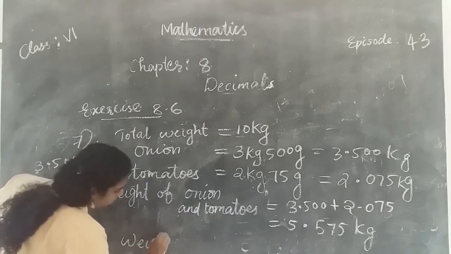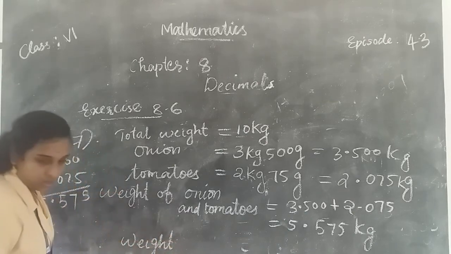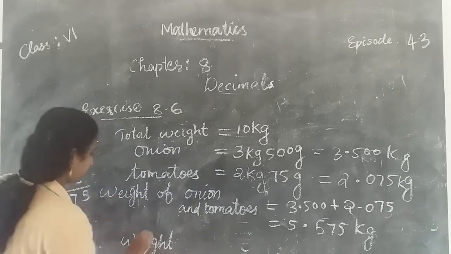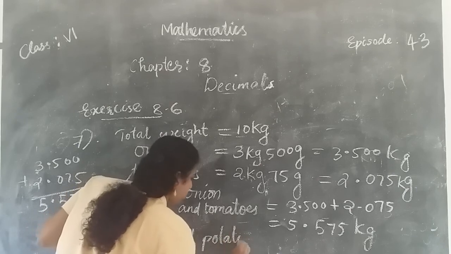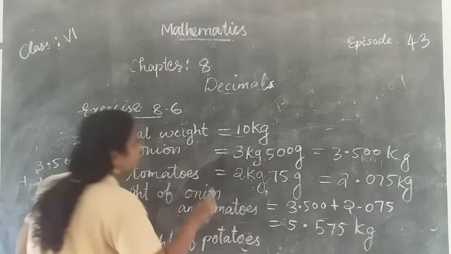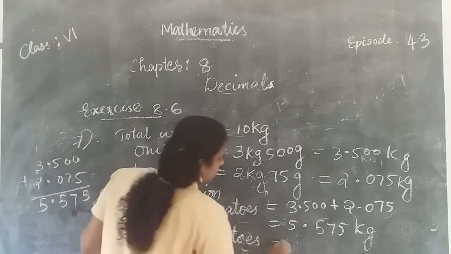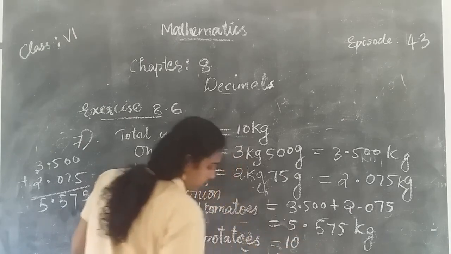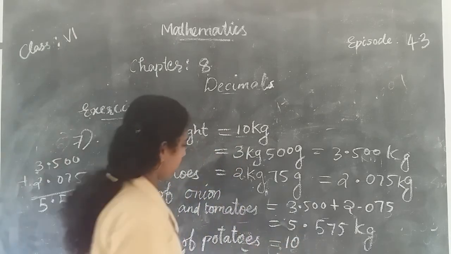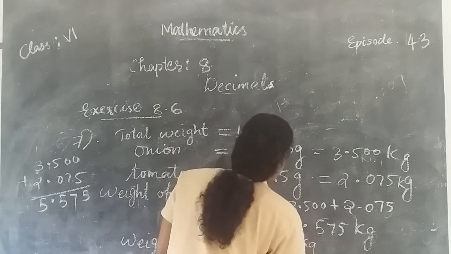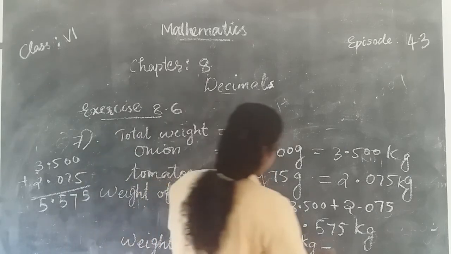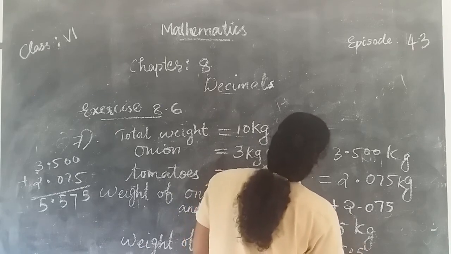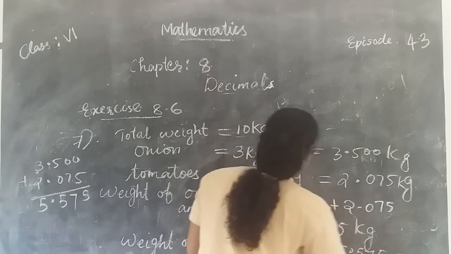Then we want to find the weight of potatoes. The weight of potatoes is equal to the total weight of the vegetables, 10 kilogram, minus the total weight of onion and tomatoes, 5.575.